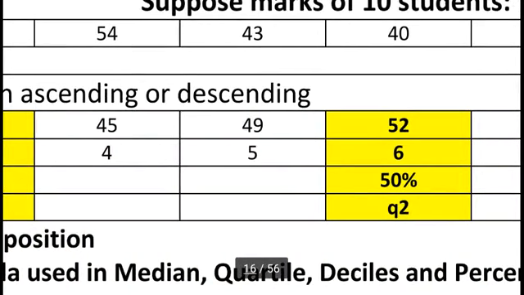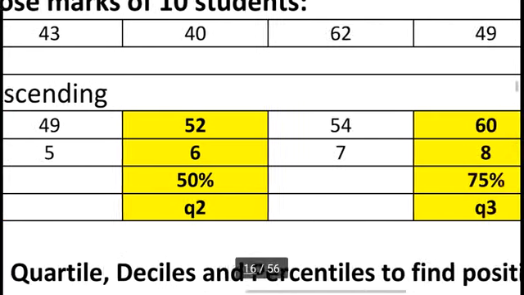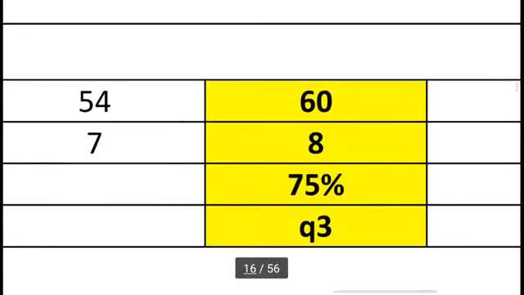Suppose I want to know the 50% of data. In 50%, we can say quartile Q2, the position is always 6 and the output is 52. Suppose I want to know the 75% data in the list. The answer is 60.